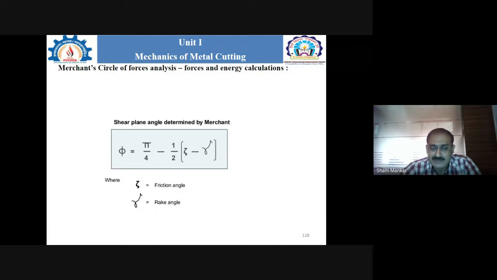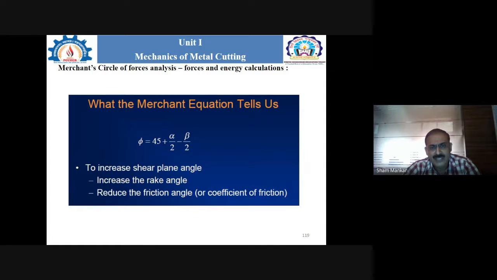It is given by the formula phi is equal to pi by 4 minus 1 by 2 into bracket friction angle minus rake angle. In different textbooks, different notations are used. Here it is mentioned that the final merchant equation will give us an idea when we want to calculate phi.